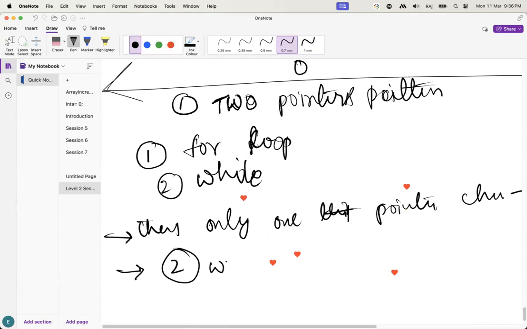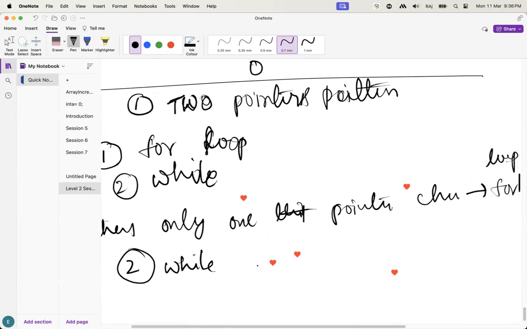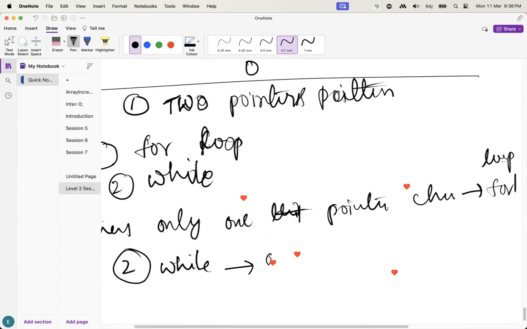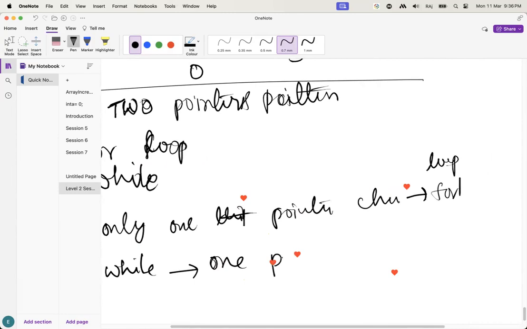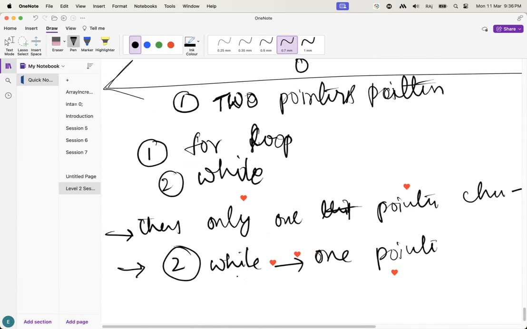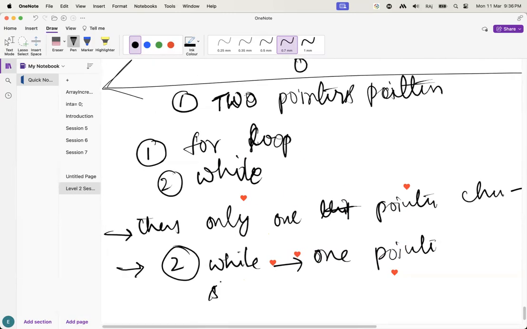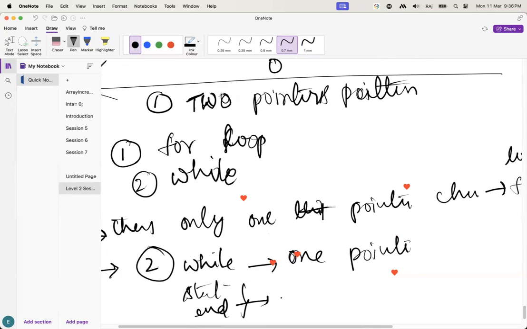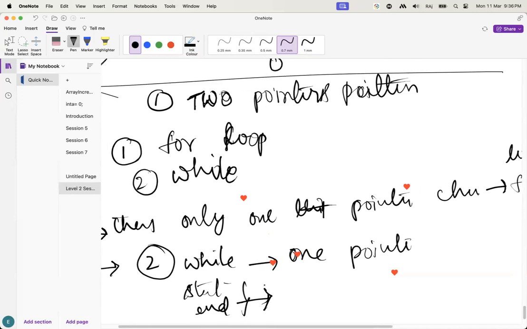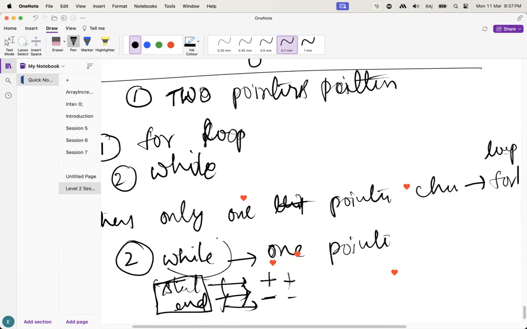So when do I have to use a while loop? When more than one pointer is changing. Let's suppose in this array, I have taken a start index and an end index. I am going to change them every operation. After that, I am going to increment the start value and decrement the end value. Here two pointers are changing, right? So that's why I have taken a while loop.